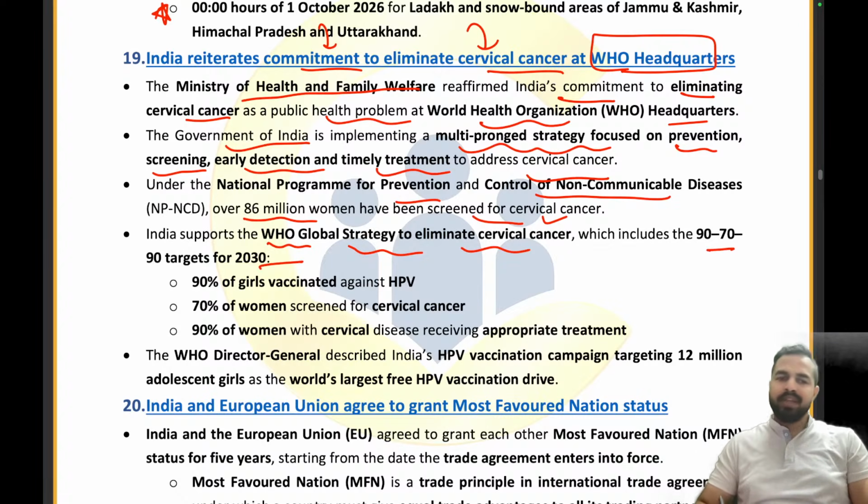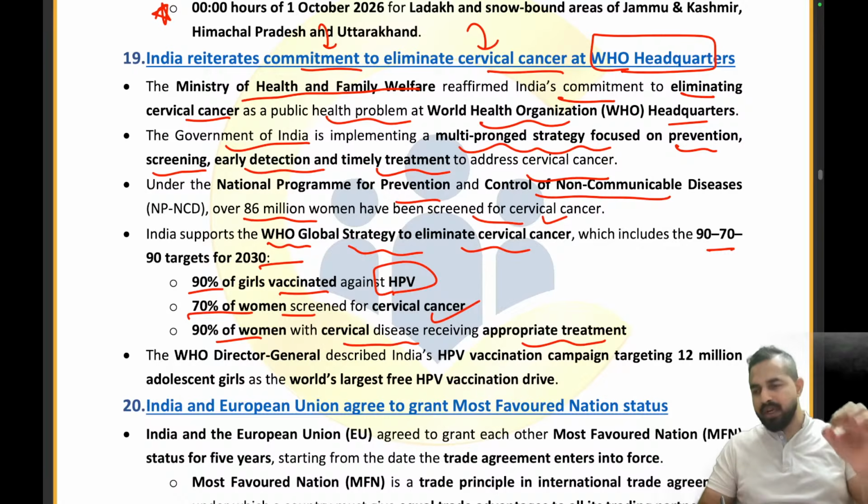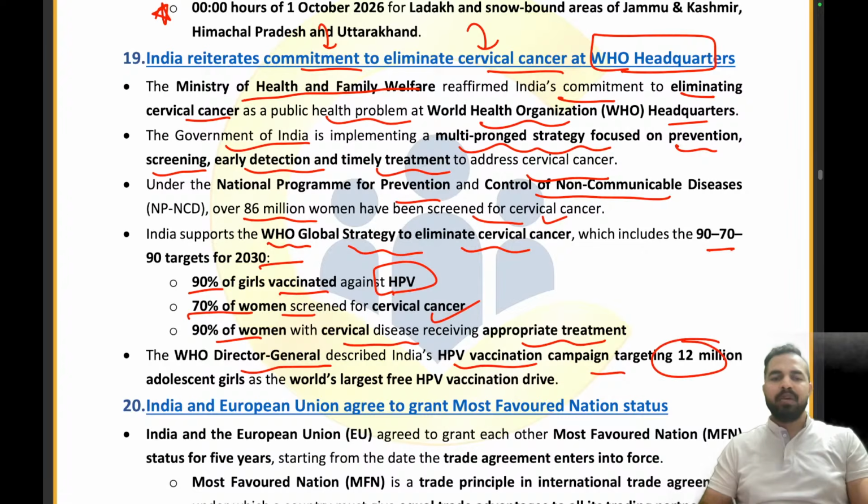Now what exactly are these? These are 90% of girls vaccinated against HPV, 70% of women screened for cervical cancer, and 90% of women with cervical disease receiving appropriate treatment. So 90% को vaccinate करना है, 70% को screen करना है and 90% को appropriate treatment provide करना है. 90-70-90. The WHO Director General described India's HPV vaccination campaign targeting 12 million adolescent girls as the world's largest free HPV vaccination drive. So my dear friends, this is the free HPV vaccination drive that India has launched, and this is a kind of milestone for the country.